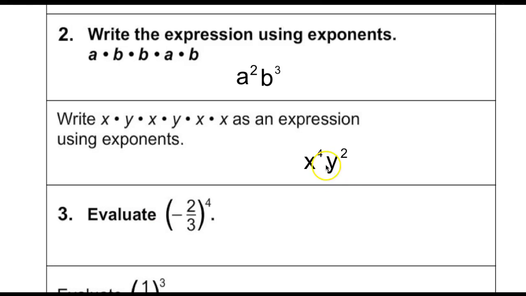Okay, so we have 4 x's being multiplied by each other, 2 y's being multiplied by each other. That becomes x to the 4th y squared. Typically in math, this is another detail. Math people appreciate having variables written in alphabetical order.